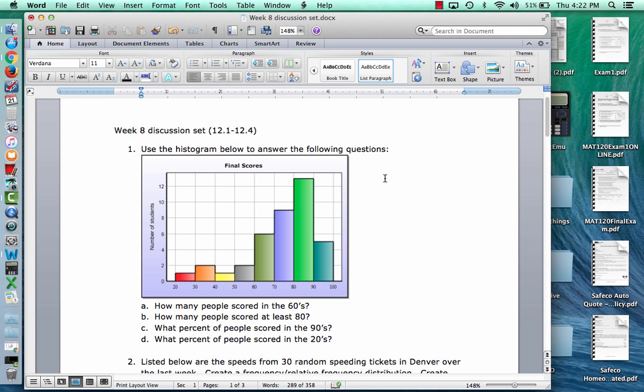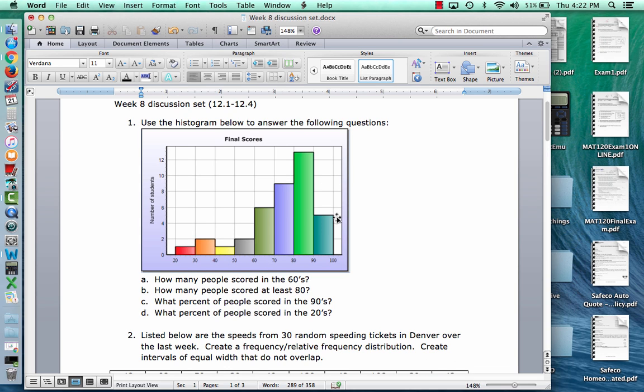So we're using this histogram to answer the following questions. It looks like here we're seeing scores on a test and the frequency of students. If you look at this, I can see one student scored in the 20s, two students scored in the 30s, one student in the 40s, two students in the 50s, and so on.